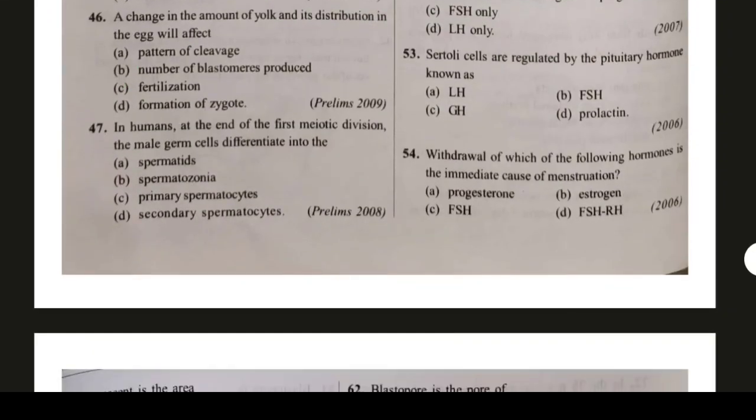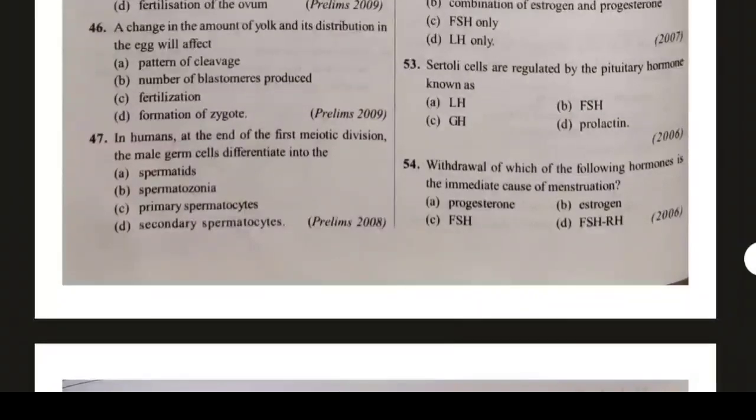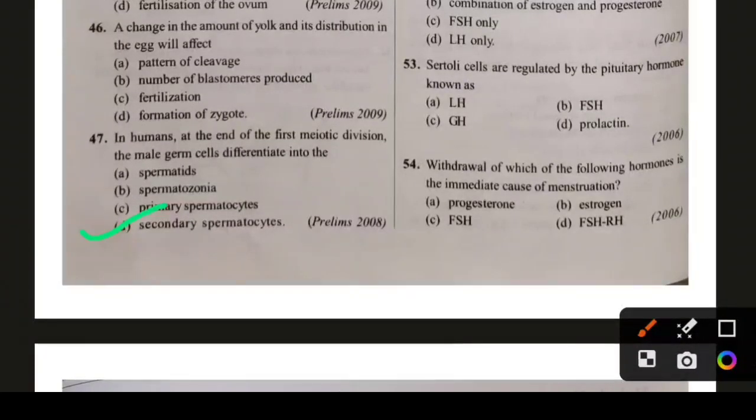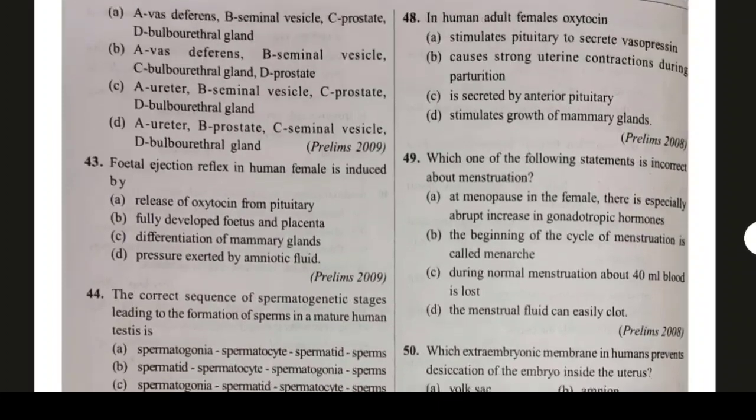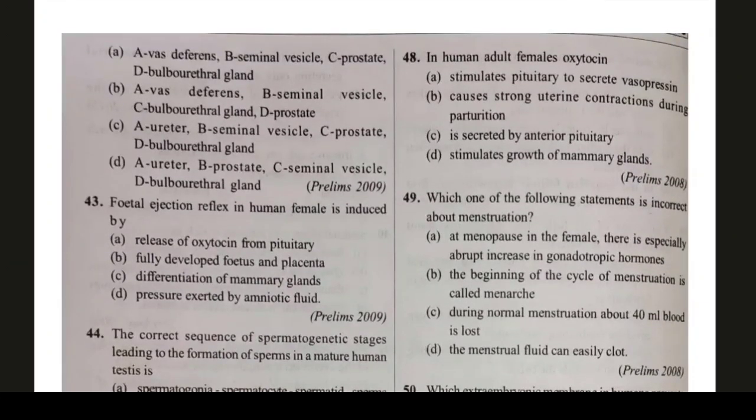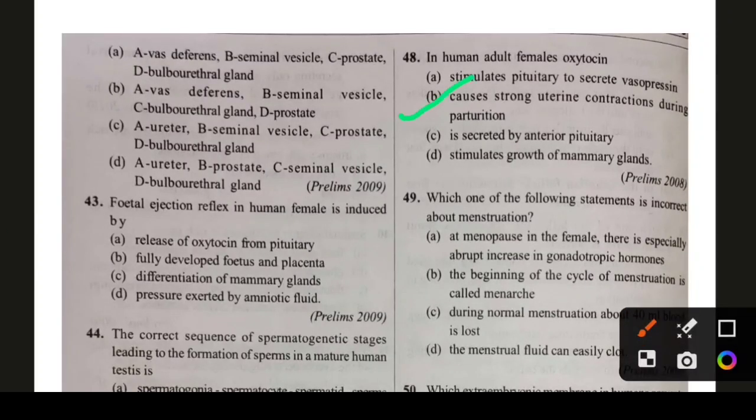In humans, at the end of the first meiotic division, the male sperm cells differentiate into secondary spermatocytes. So option D, first meiotic cell division, secondary spermatocytes, is formed. Okay. Question number 48. In human adult female, oxytocin causes strong uterine contraction during parturition. Option B, oxytocin during parturition.